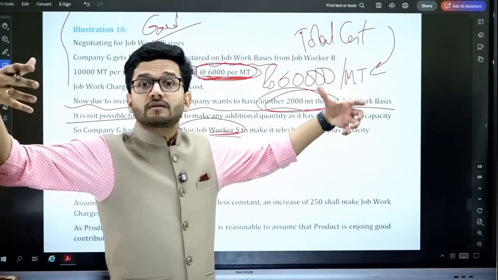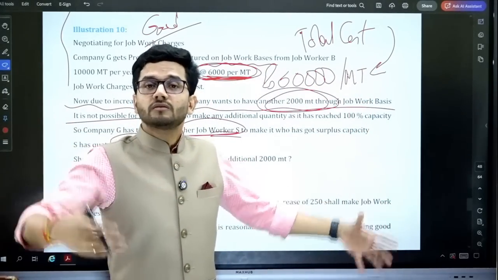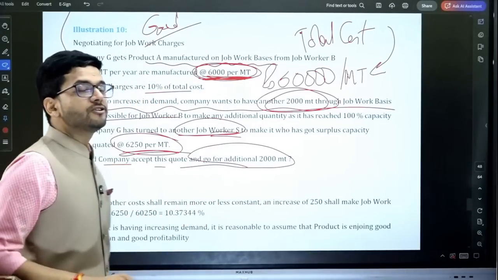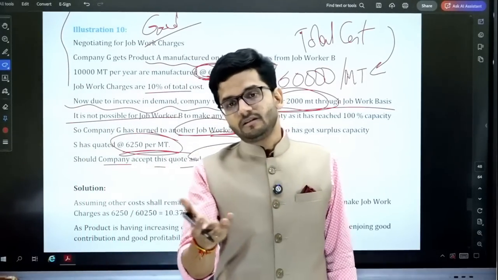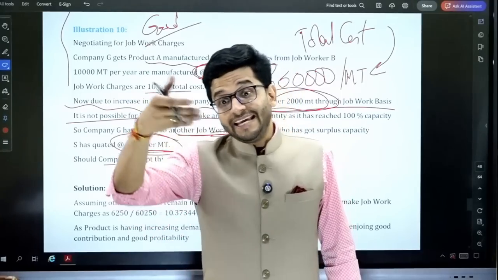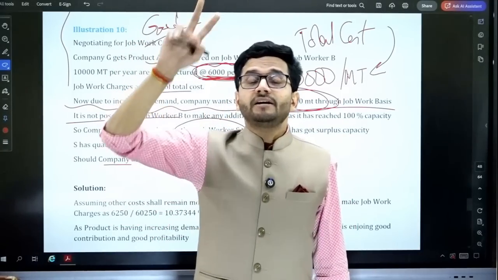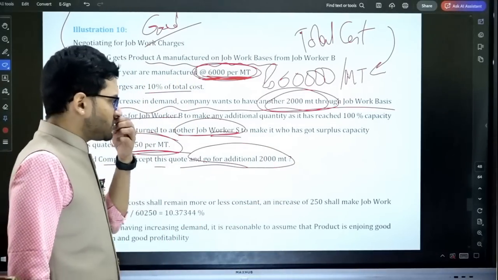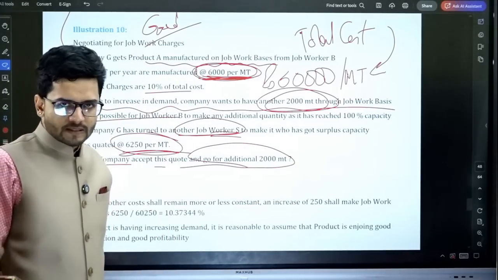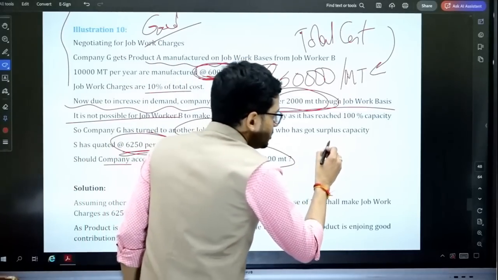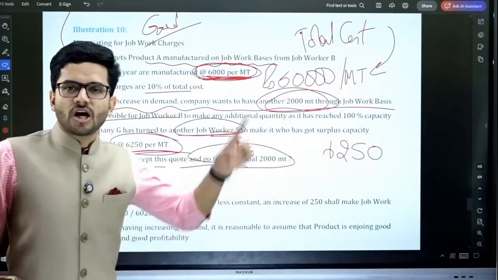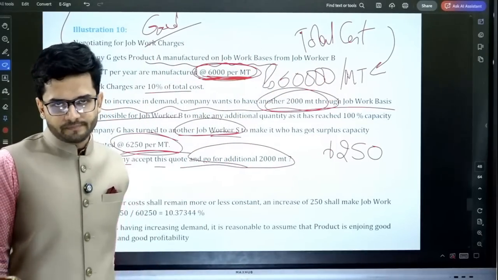So there's an increase in the cost. Okay. Then it says, should the company accept this quotation and go for additional 2,000 metric ton? Should the company accept this increase of 250 rupees per metric ton? Okay. To compute the answer, we're just going to compare the new cost. Now, the new cost of job work is 6,250, which is charged by the job worker.